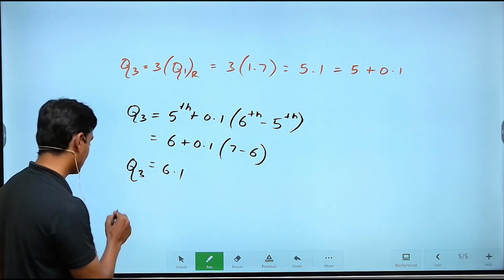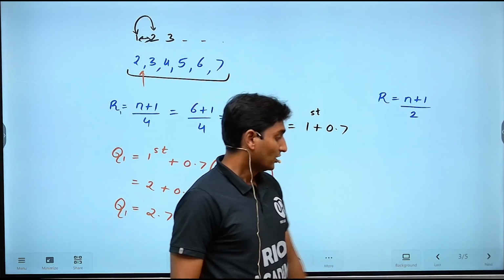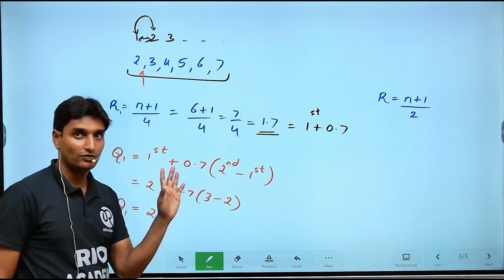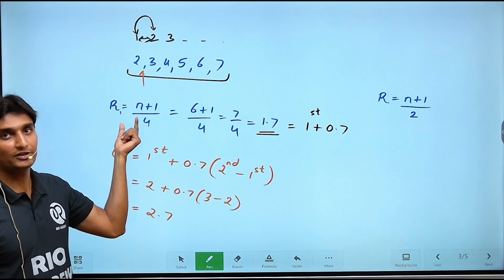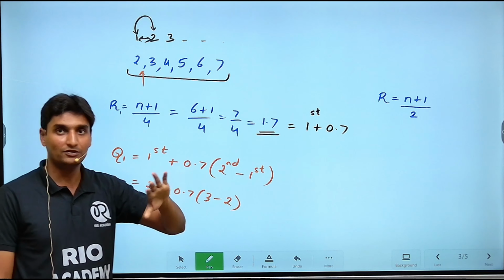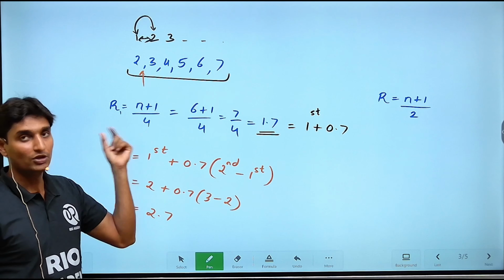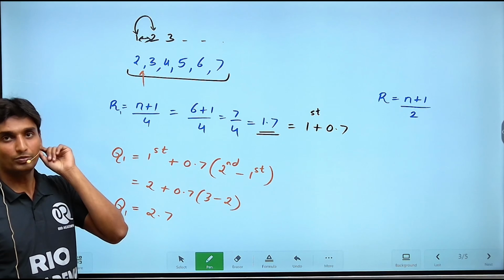Okay, once again I'll just explain it on a short basis. The first quartile that we have obtained is on the basis of rank. First of all, you need to identify the rank, which is given by (n+1)/4. The formula remains the same, guys, just as you have done for the median, but as it is dividing into 4 equal parts here, you are taking the denominator to be 4.